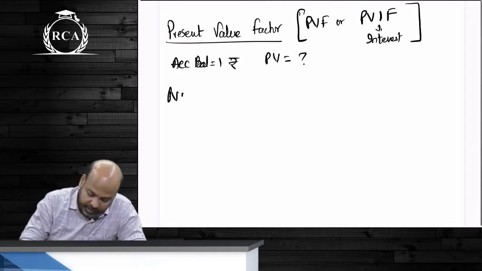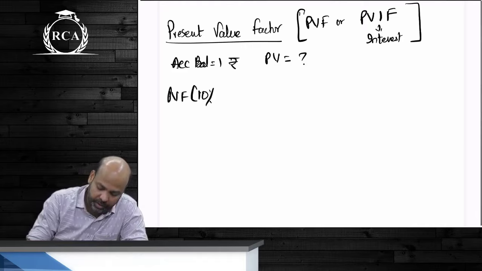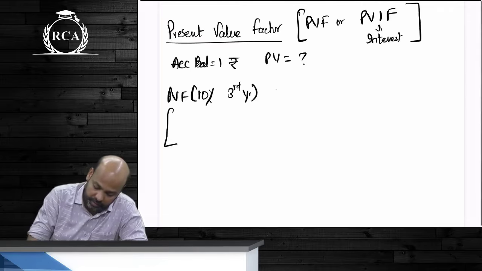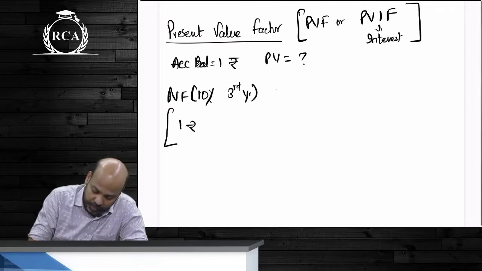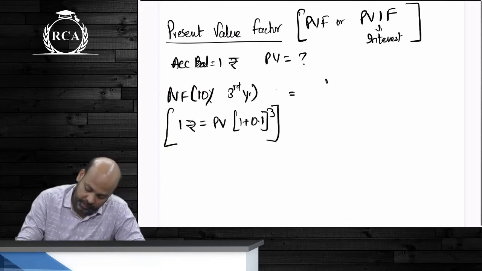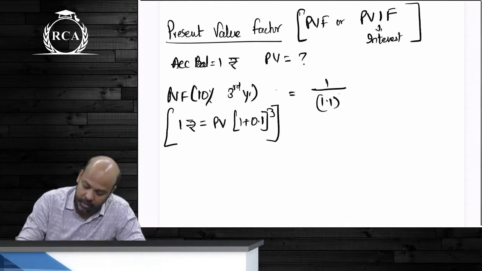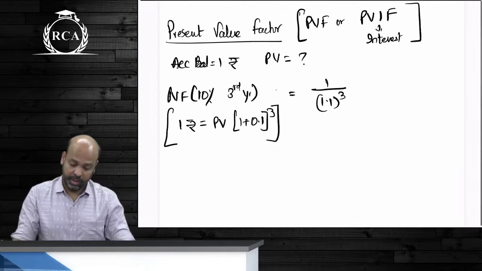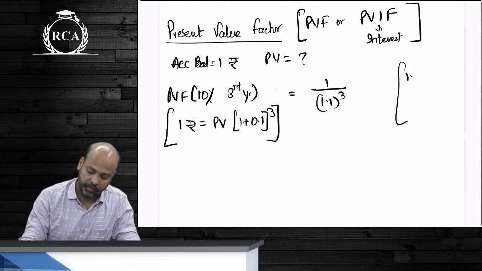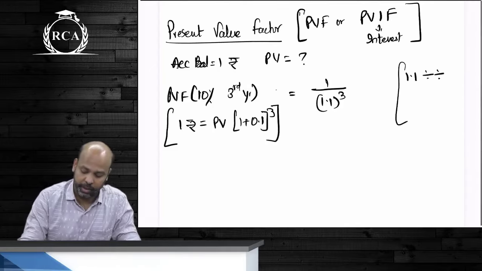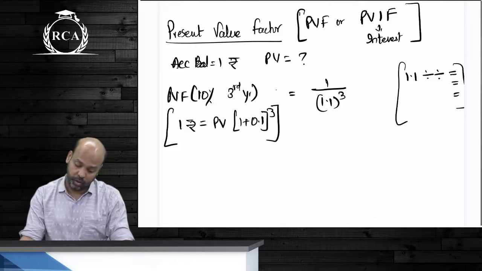So if present value factor is for 10% third year, it means 1 rupee will be equal to present value into 1 plus 0.1 whole power 3. So you will write this as 1 divided by 1.1 whole power 3. कैसे calculate करो बोला मैं? You will press 1.1 and then divided by twice equal to कितने बार? 3 times. And you will get present value factor at 10% for the third year,